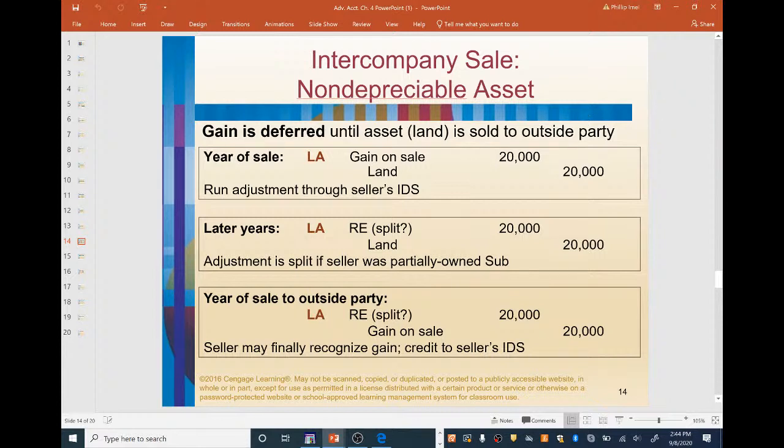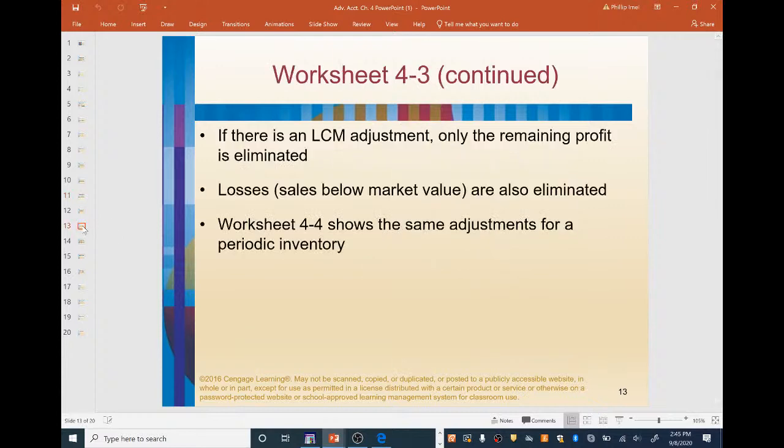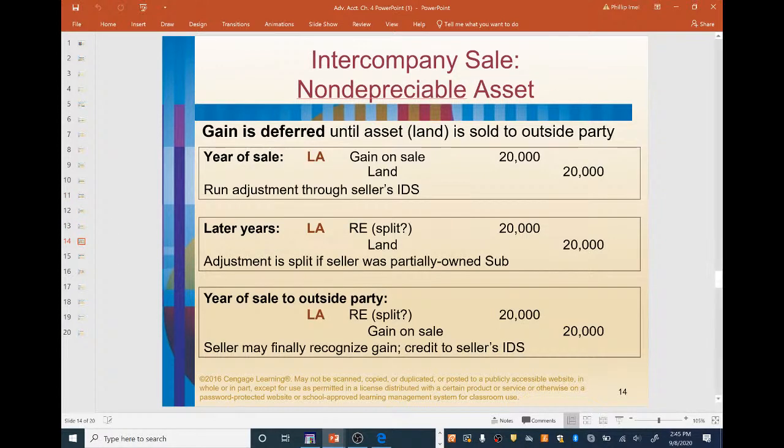So we can see here the journal entry in the year of the sale. To defer the gain, we're going to debit gain on sale. We're just going to hold that gain in that debit, because usually a gain is a credit. So in this case, we want to debit gain on sale and credit land for $20,000. This is going to run the adjustment through the seller's income distribution schedule. Once again, the income distribution schedule is this thing right here. Okay, so back to this. Remember, we're deferring the gain. So debit gain on sale, $20,000, credit land, $20,000. This removes the land from the books. This defers the gain.